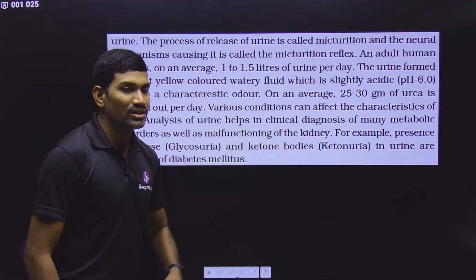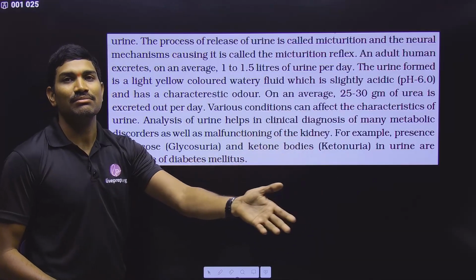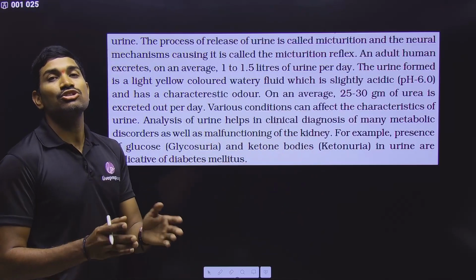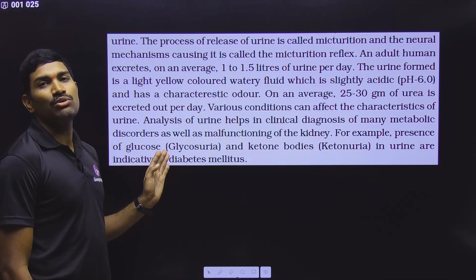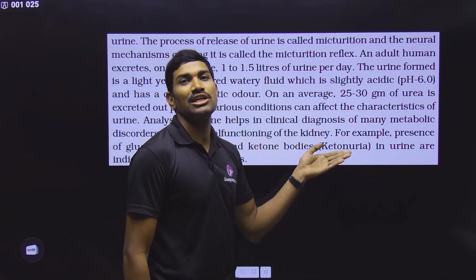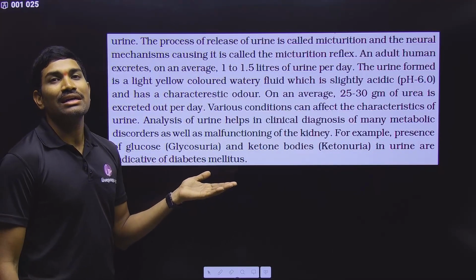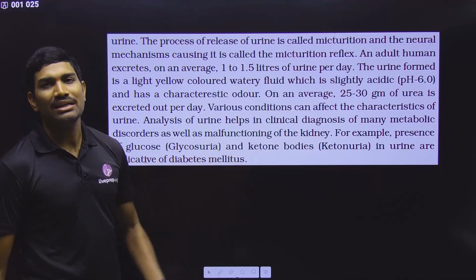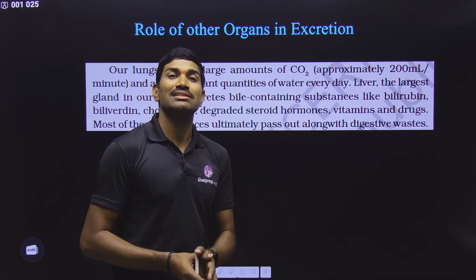Not only this, malfunctioning of the kidney. Suppose the kidney is not functioning normally, then also you will find some different components in the urine. Based on this you can say that kidney health is not good. This is what they are saying. For example, presence of glucose in urine is called glucosuria, and presence of ketone bodies in urine is called ketonuria. If we observe these, they are indications of diabetes mellitus, the sugar disease that we talk about. So in this way they can indicate a particular disease condition also.